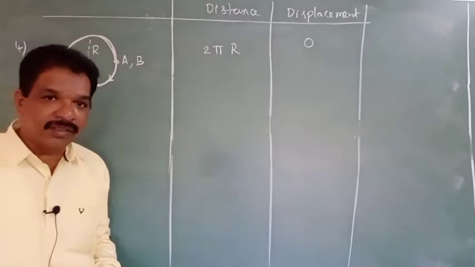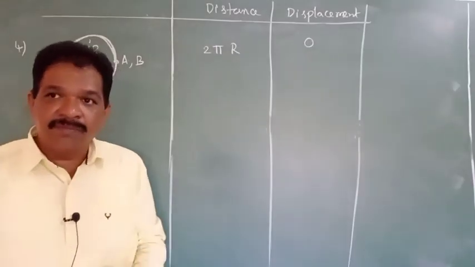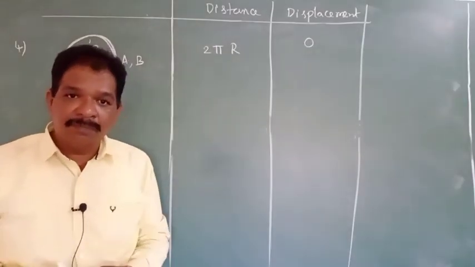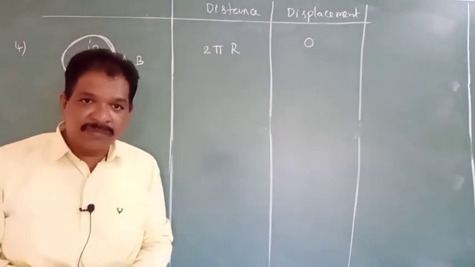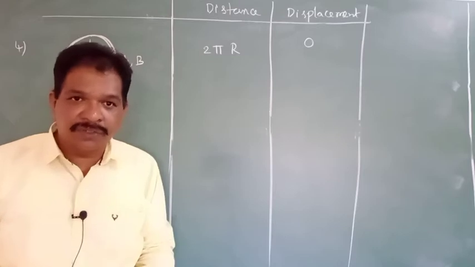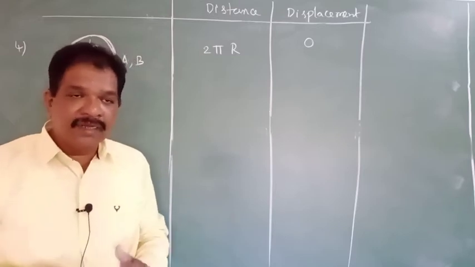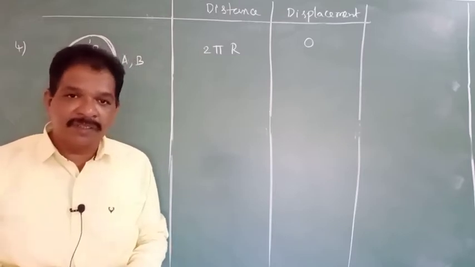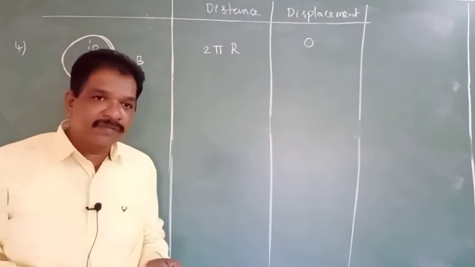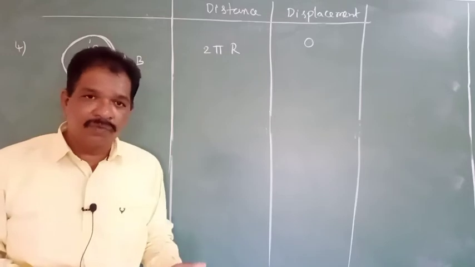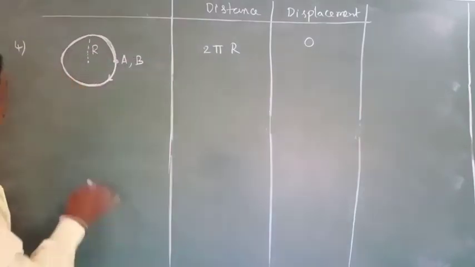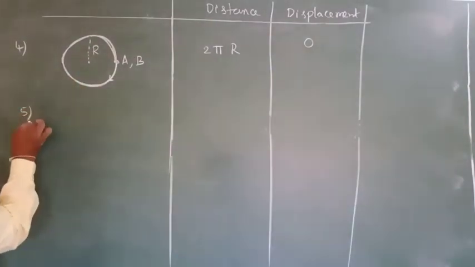So what we can say, displacement may be positive, may be negative, may be 0. Distance will always be positive. Clear? The relation between distance and displacement is displacement less than or equal to distance. Okay? Next, we'll take some more examples here.